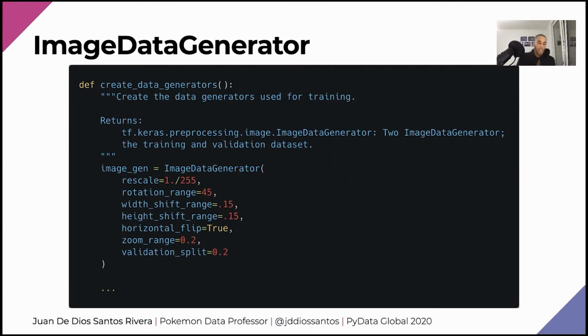Now, the data generator. And here I'm going to do several things to augment my data set. The first one of them is rescale, and this one is going to rescale my image. Then I have rotation range. And with this, I'm going to randomly rotate my image from minus 45 degrees up to 45 degrees. Then I'm going to shift it in terms of width and height. Then I'm going to horizontally flip it. Then I'm also going to zoom in. And lastly, I'm going to use 20% of these images as the validation set.